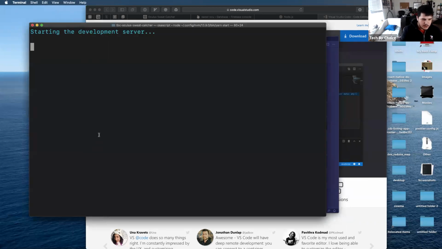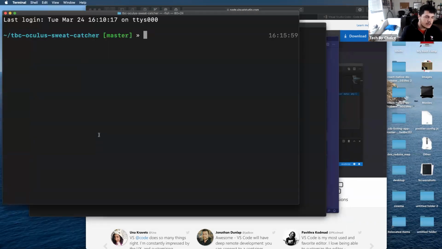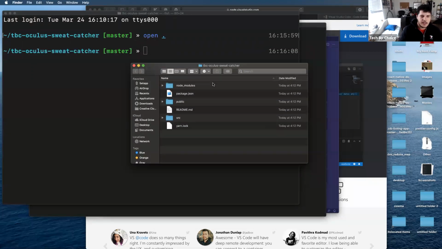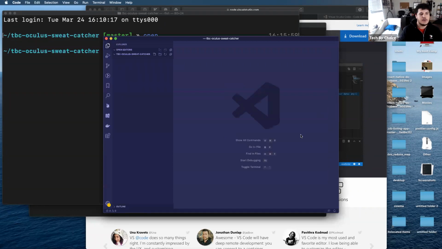In your terminal, if you're on Windows, from the directory that you created, you could press open dot to bring up a Finder window with that directory. Or if you just know kind of where this was created, which in my case would be like the root directory of my computer, you can just grab this little folder and drop it into VS Code.